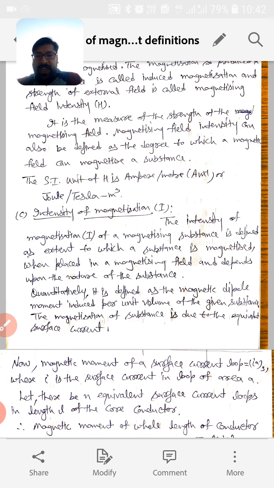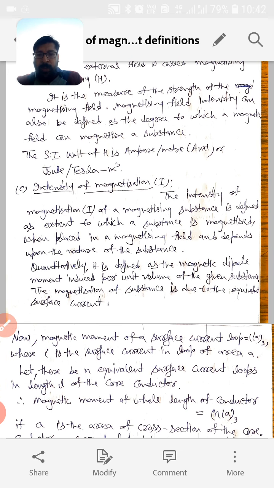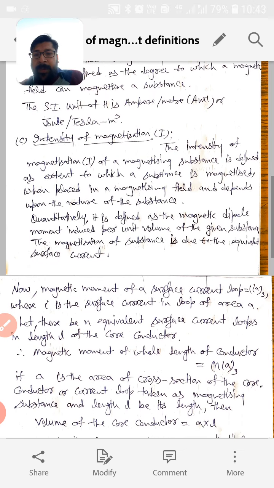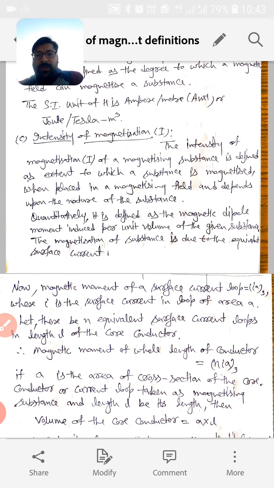Quantitatively it is defined as the magnetic dipole moment induced per unit volume of the given substance. Whenever we put any substance inside the magnetic field, how much magnetic dipole moment is induced per unit volume of that substance will give us the intensity of magnetization of that substance.